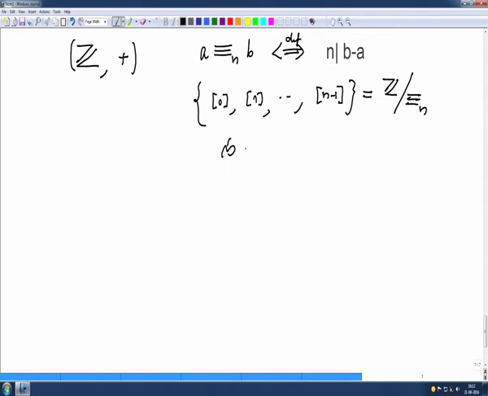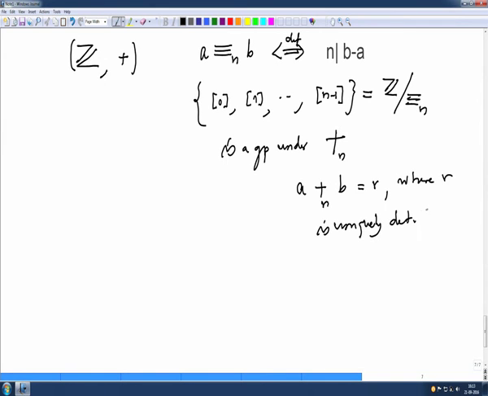So this is a group under addition modulo n. I write it like this. That simply means you take integers a and b, add them as usual and take the remainder after dividing by n. So this is r, where r is uniquely determined by the division algorithm: a plus b equals q times n plus r. This r is the remainder after division by n. So this is a group again, and this group we have been calling Z mod n.